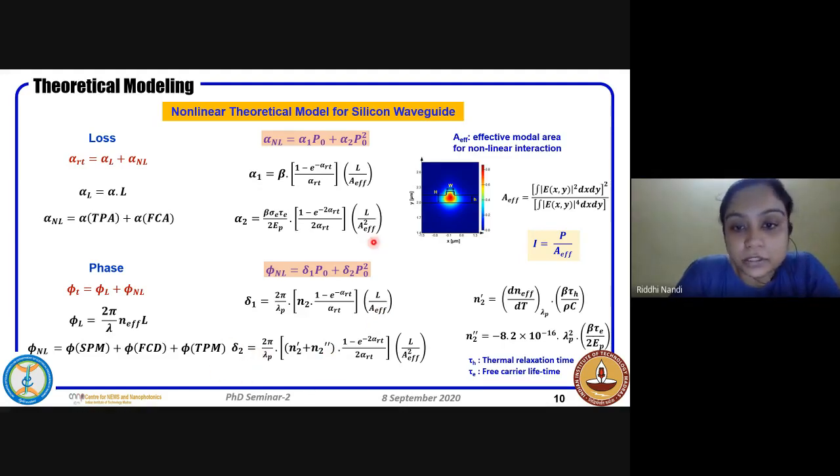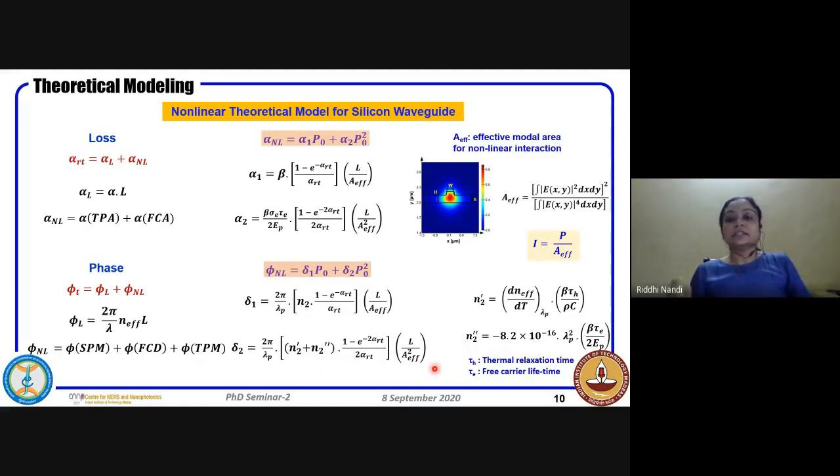The other part, the nonlinear or the something that contributes to the P naught square, is basically the other two quantities. One is thermal phase modulation and other is the free carrier dispersion. So N2 dash corresponds to the thermal phase modulation. So TH is the thermal relaxation time. That is the time with which the heat dissipates after these carriers are relaxed. And N2 double dash contribution comes from the free carrier dispersion.